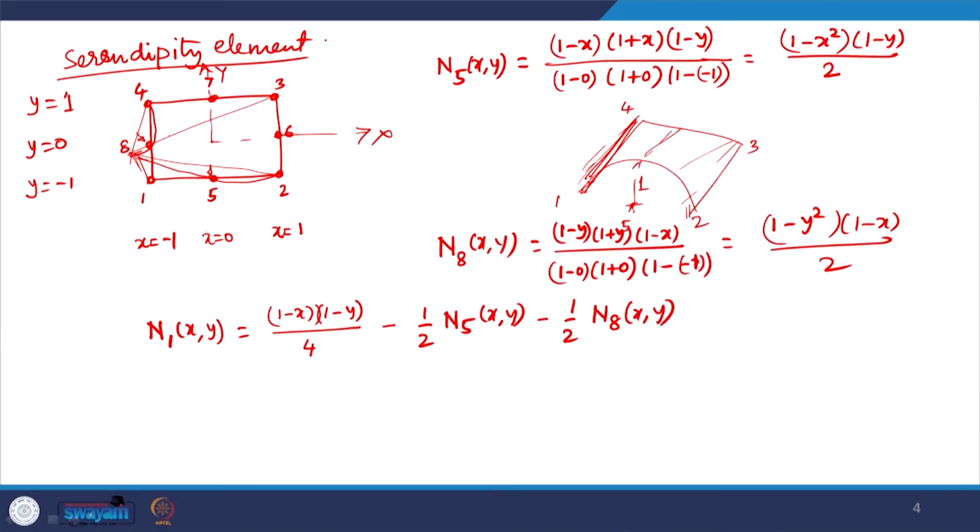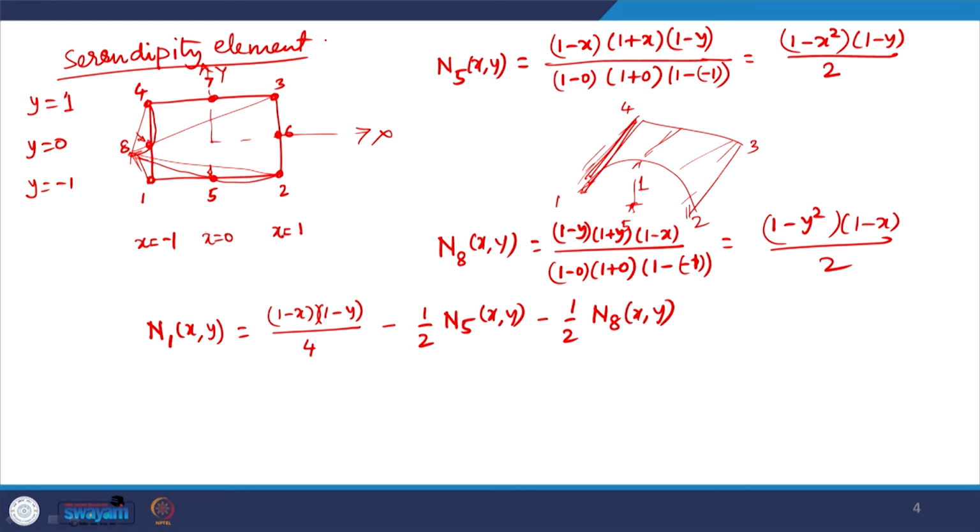So, we can derive this for higher order terms, and for third degree complete we will have fewer elements, and for the quadratic element, as we can see, there are 8 nodes.